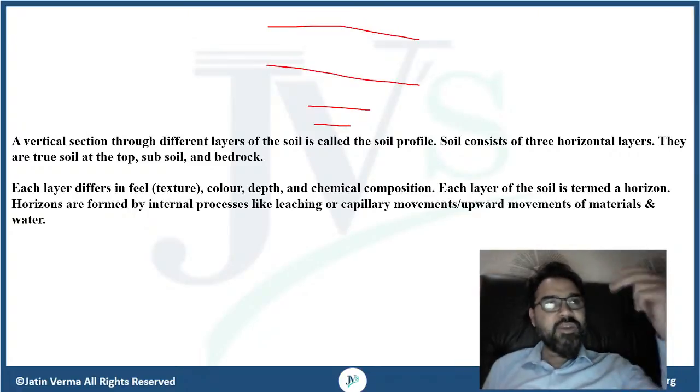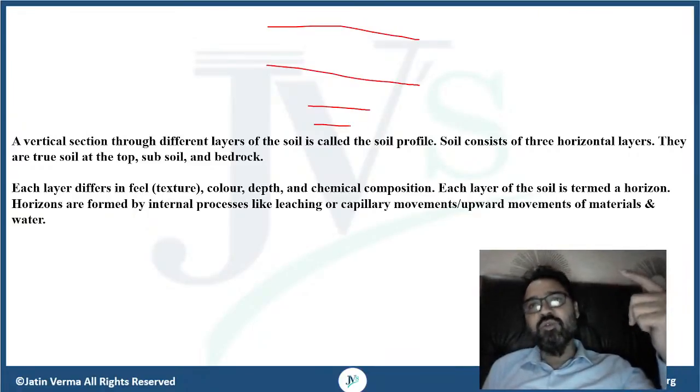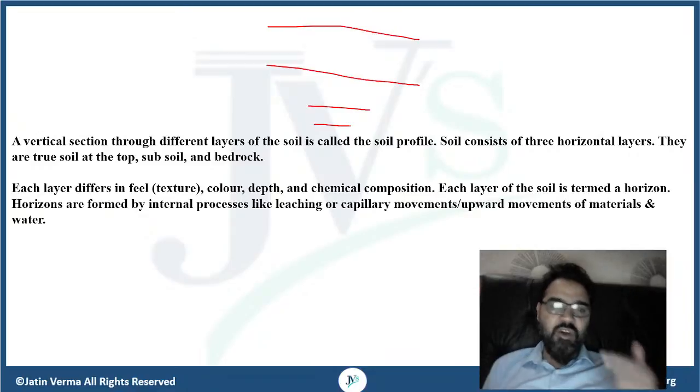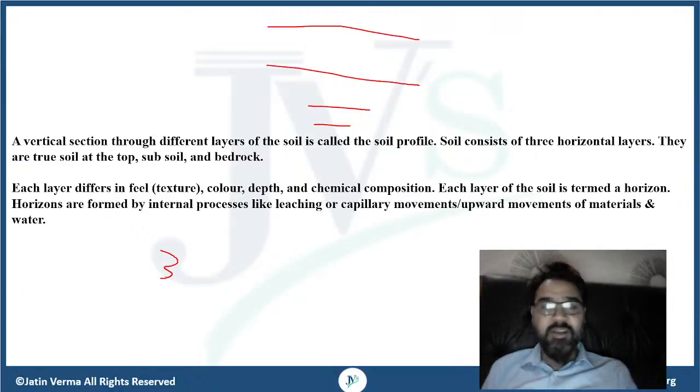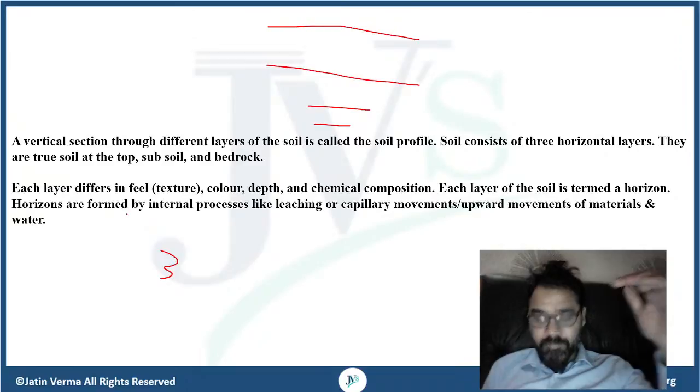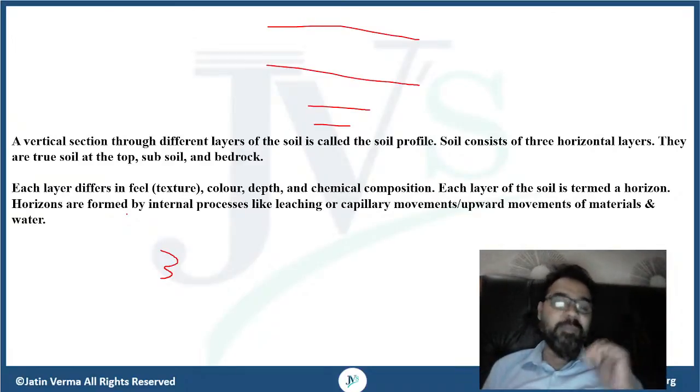So when we take a thorough study of the vertical sections of the different layers of the soil, we call it the soil profile. Now generally, soil consists of how many layers? Soil consists of three layers, right? And they are the topsoil, the subsoil, and the bedrock.